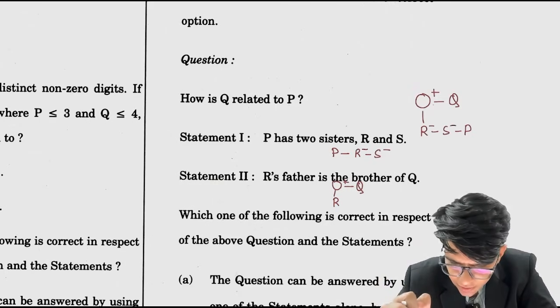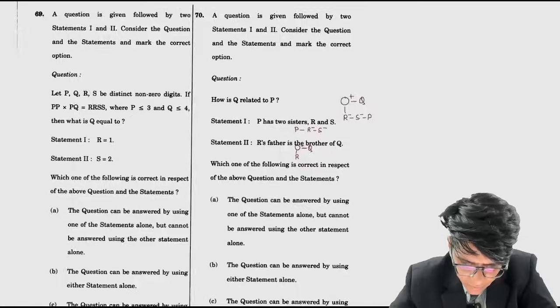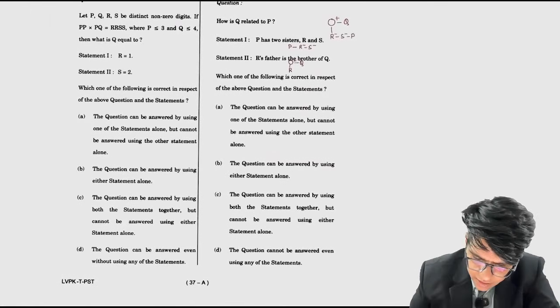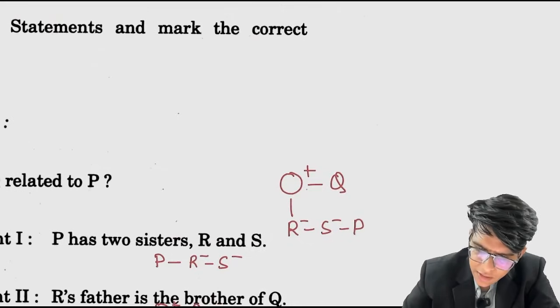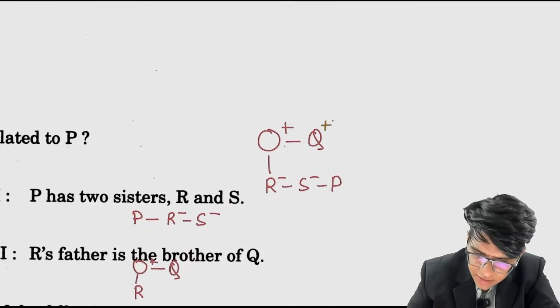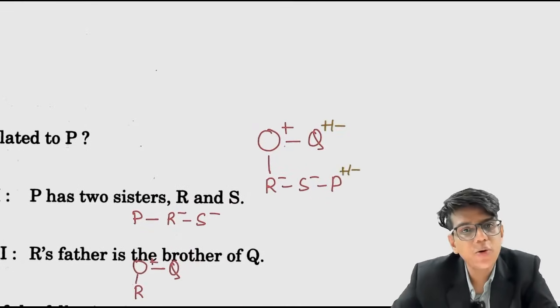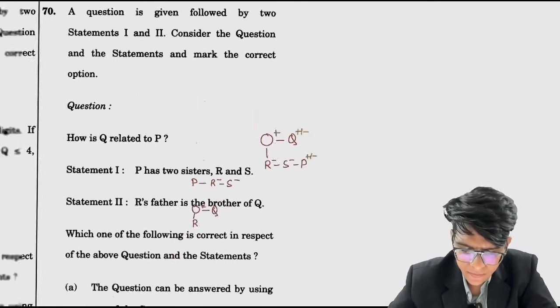What is the relationship between Q and P? You don't know the gender. The question cannot be answered even using any of these statements. You don't know the gender, so you can't answer this question. Do you know the gender? No. So can you tell the relation between Q and P? No, you can't.